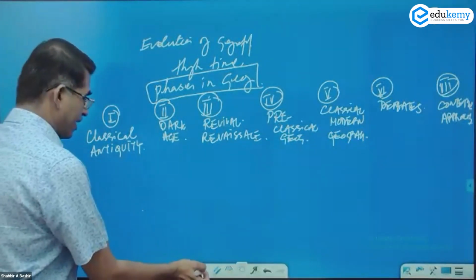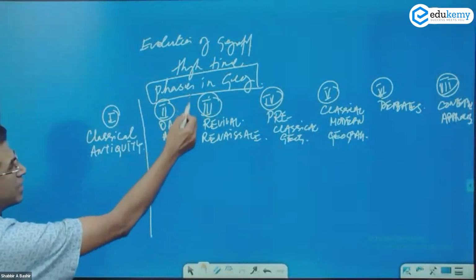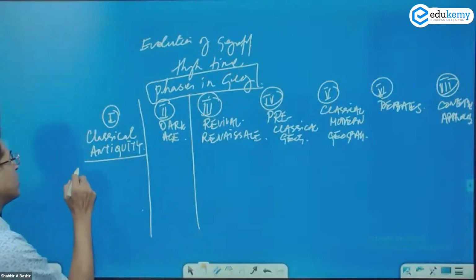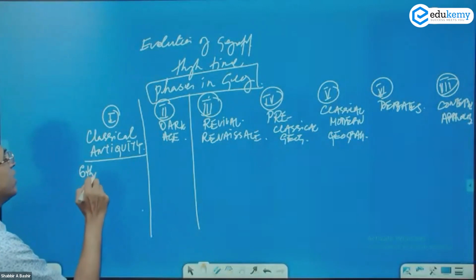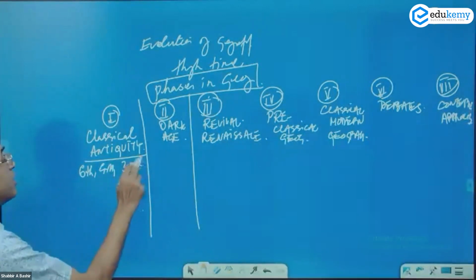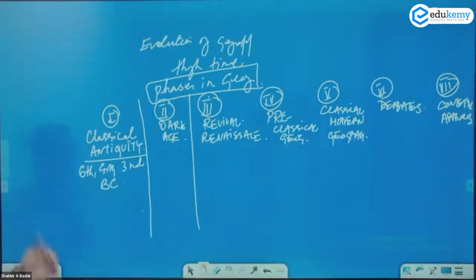Okay? Classical antiquity, the Dark Age. Classical antiquity is the 6th century, 4th century, 3rd century BC. Very, very old.